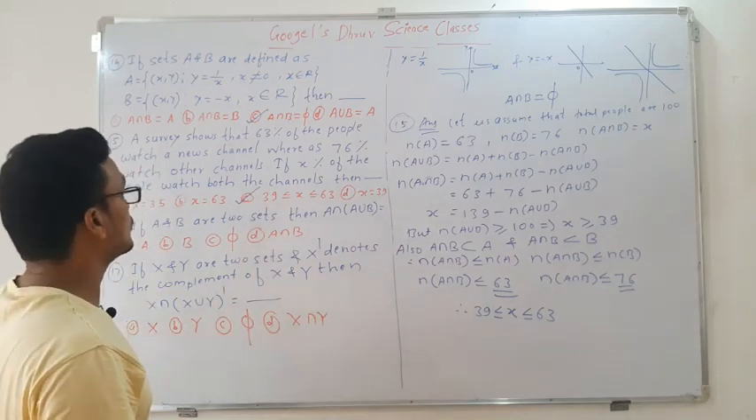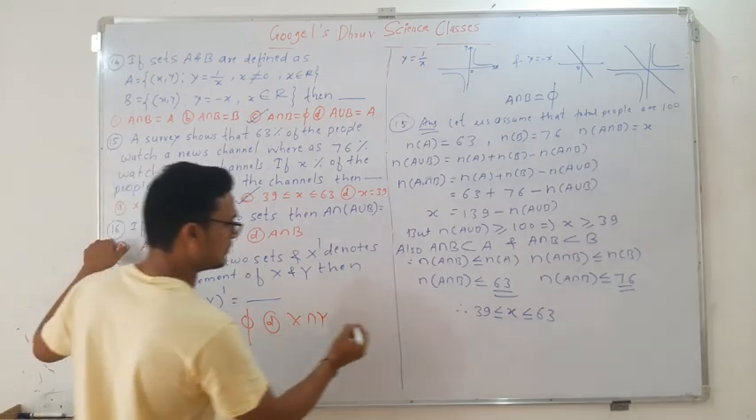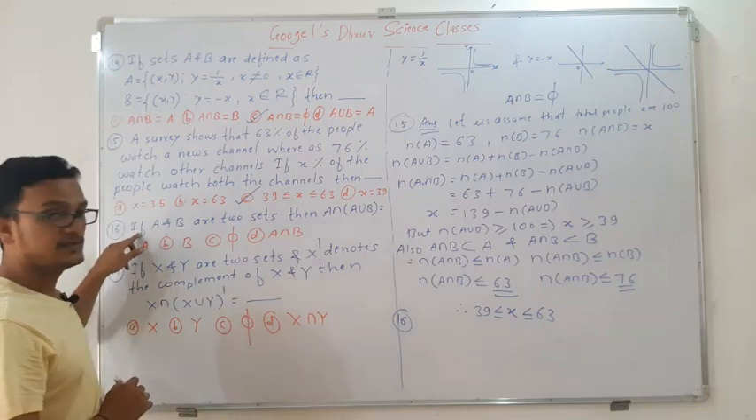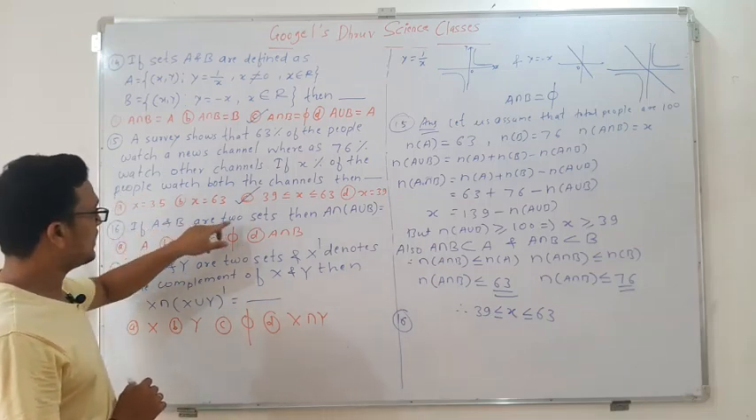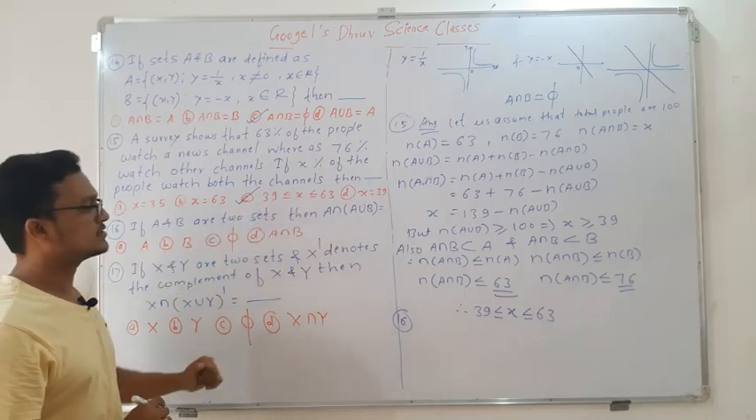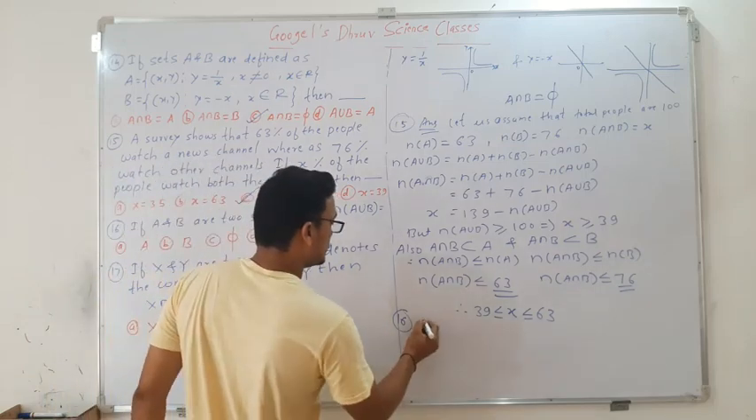Okay. Now next question. Question number 16. In this question number 16, what they asked: if A and B are two sets, then what is A intersection A union B? Okay, it is very simple.